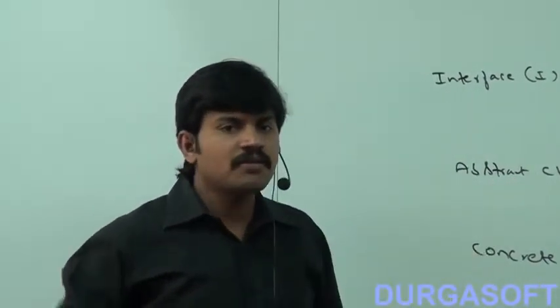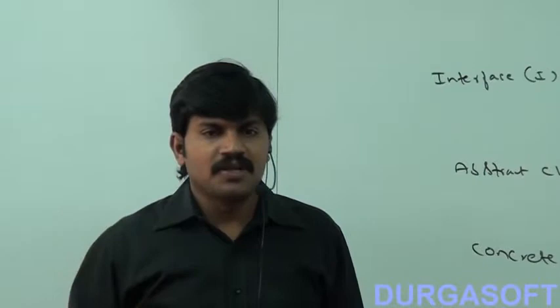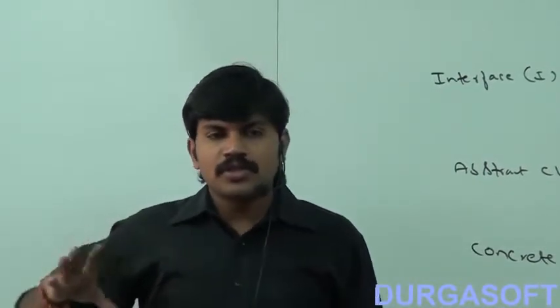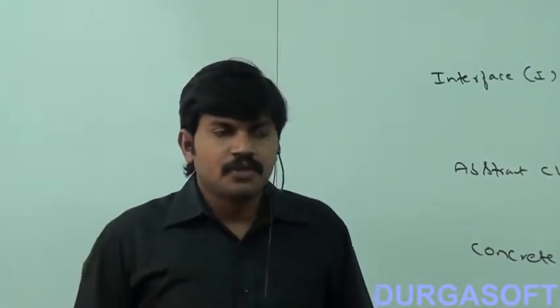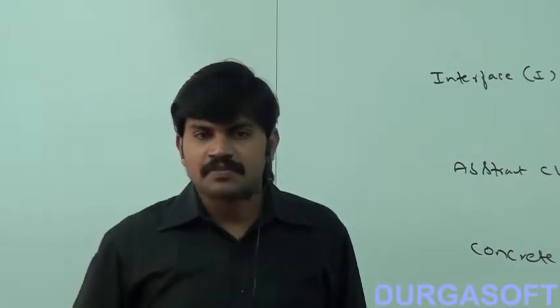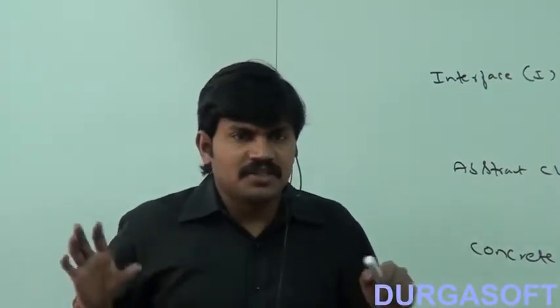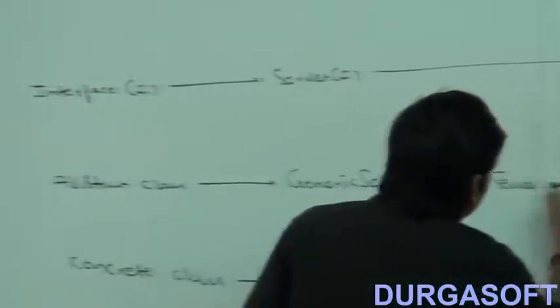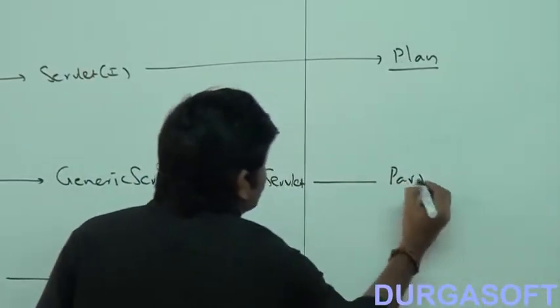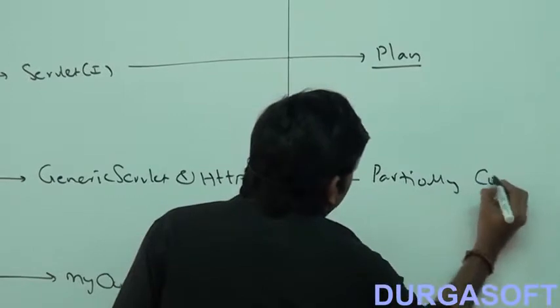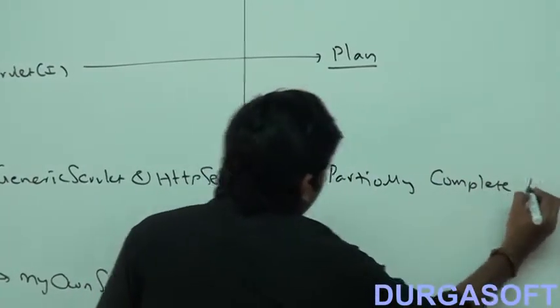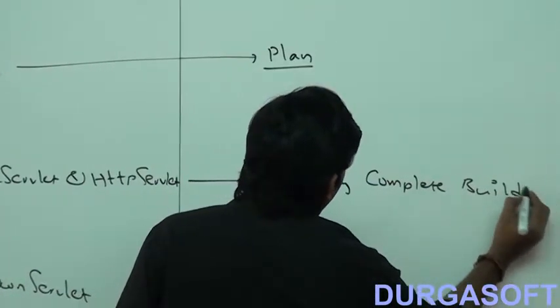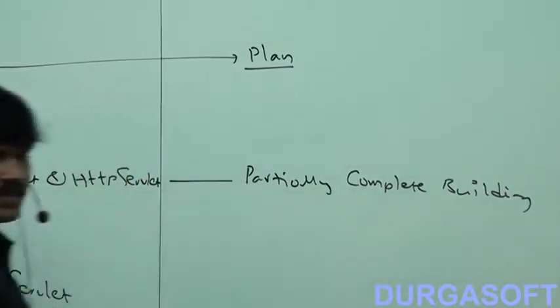Now, based on this plan, we start construction of the building. Suppose a 1,000-floor building is our requirement. Some 200 floors are completed, just partially completed, not complete. A partially completed building is nothing but an abstract class.